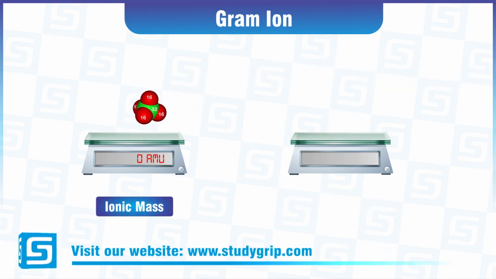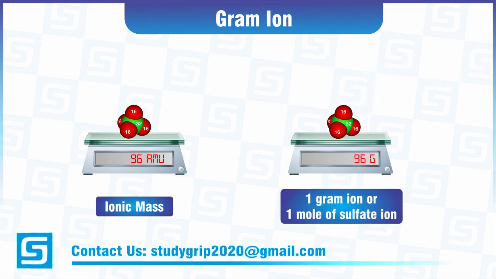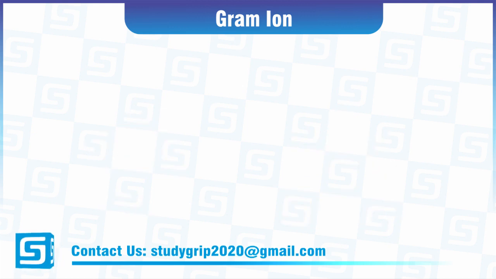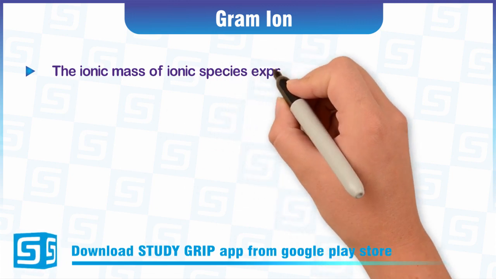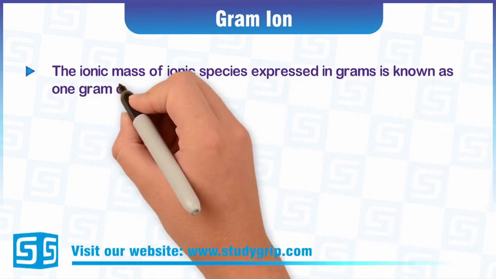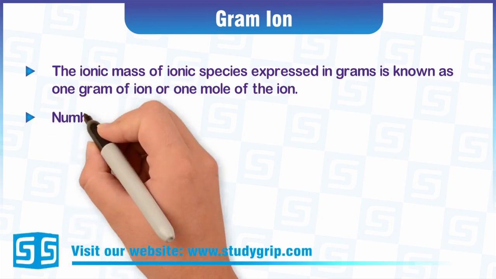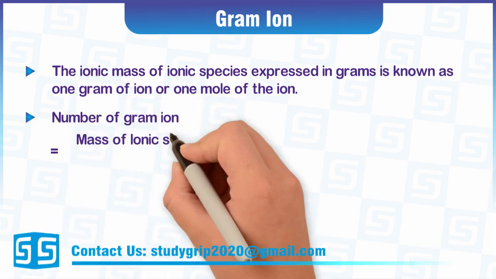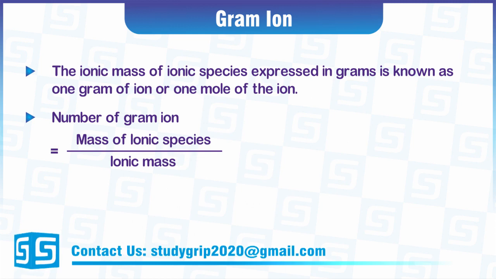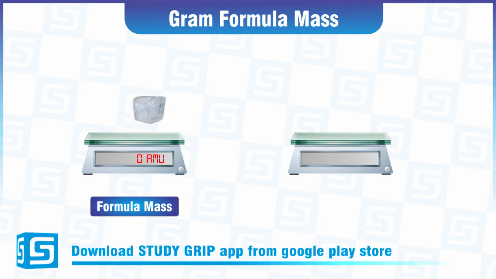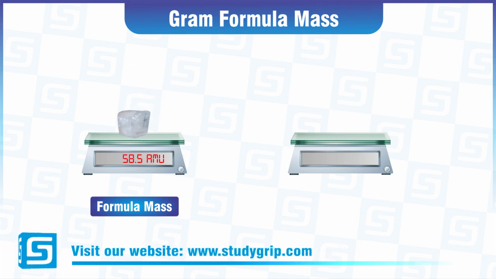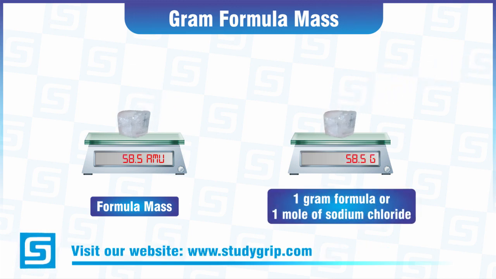Ionic mass of sulfate ion is 96 amu, when expressed in gram, called 1 gram ion or 1 mole of sulfate ion. So, gram ion can be defined as the ionic mass of an ionic species expressed in grams, known as 1 gram ion or 1 mole of the ion. Number of gram ions is equal to mass of ionic species divided by ionic mass. Gram formula mass. Formula mass of sodium chloride is 58.5 amu, when expressed in gram, called 1 gram formula or 1 mole of sodium chloride.